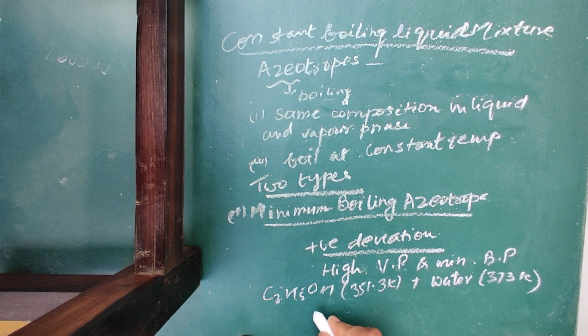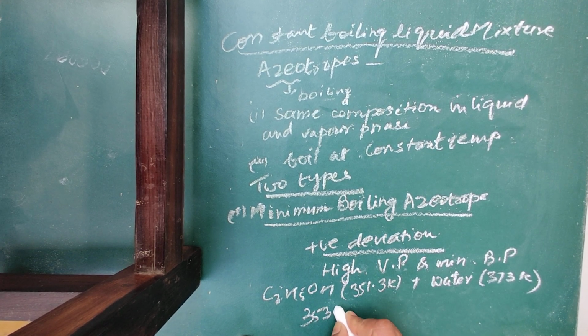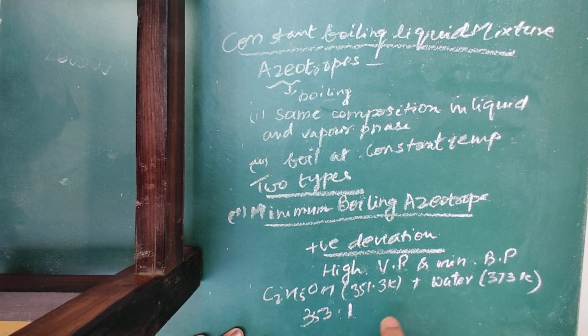When you mix them, the boiling point becomes 353.1. So this is minimum boiling azeotrope. I hope you have understood.